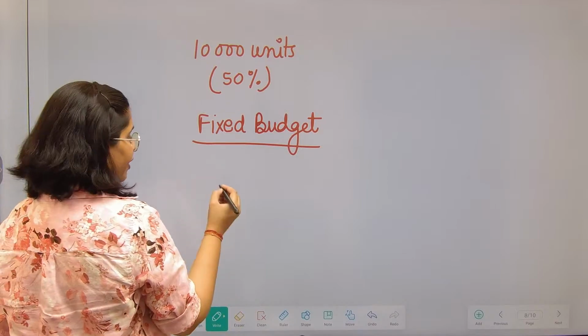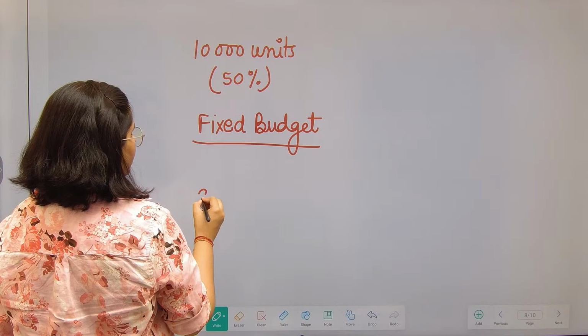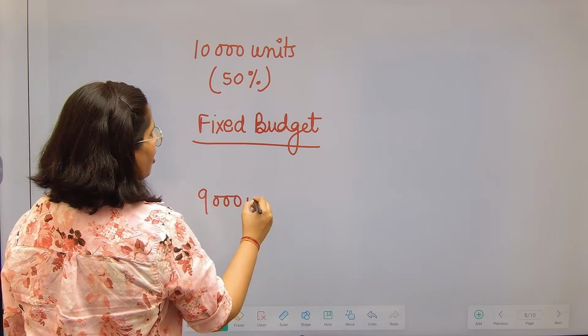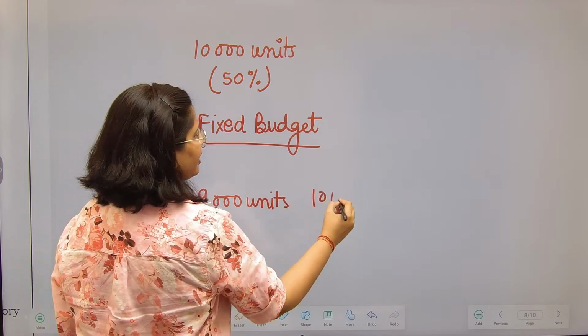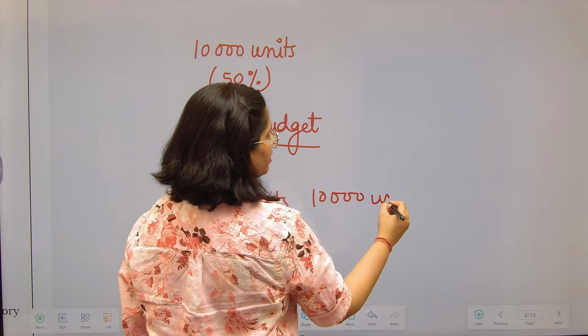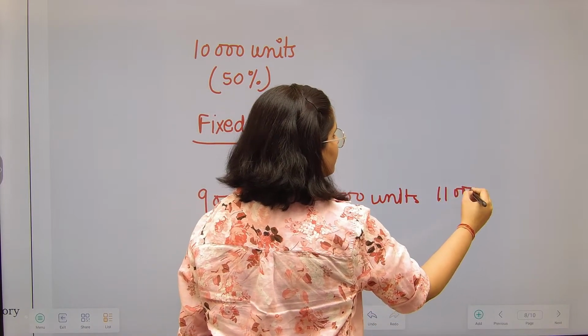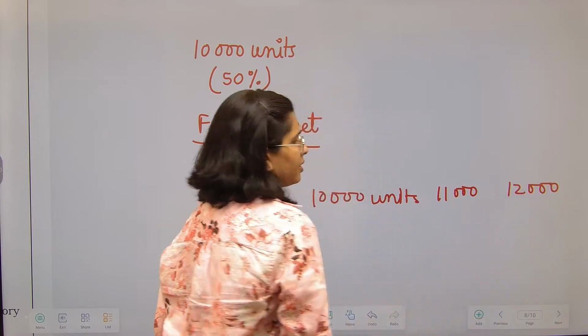Whereas if I have made different budgets, different lines of budgets for 9,000 units of production, for 10,000 units, for 11,000 units, as well as for 12,000 units.